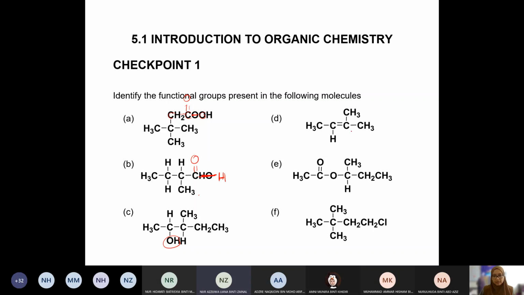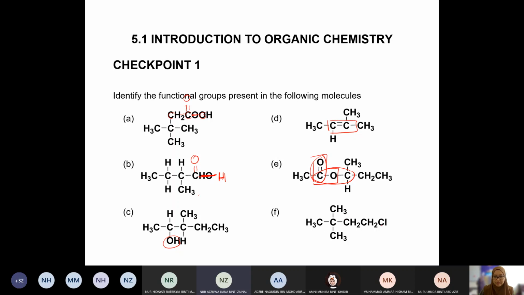Okay, this is alkene, homologous series, but for the functional group it is C double bond C. Okay, alright. So this is the functional group, and this is the functional group. So this functional group is named as alkoxy just now. Carboalkoxy, right? Carbonyl, and this one alkoxy. That's why carboalkoxy. The homologous series is called ester.